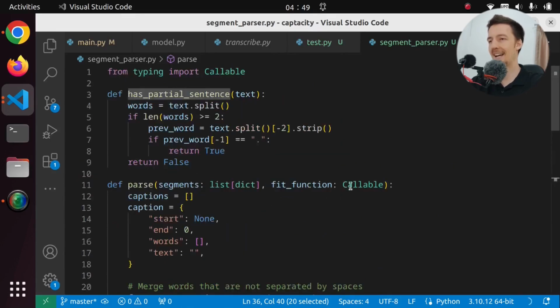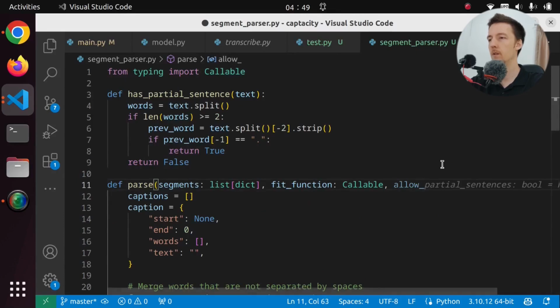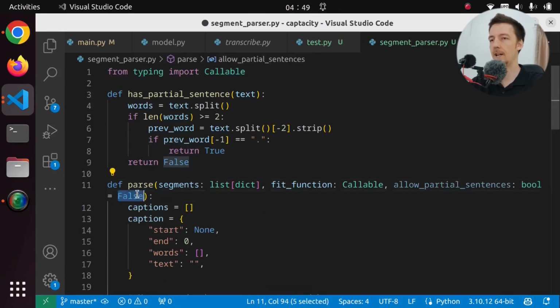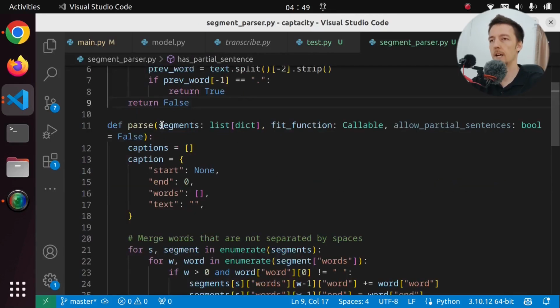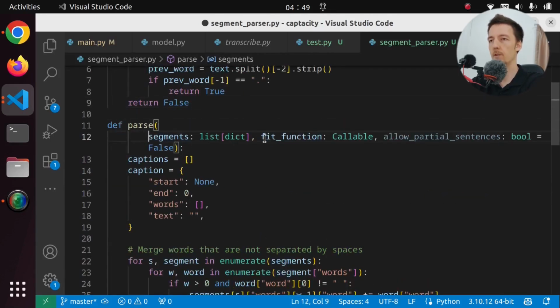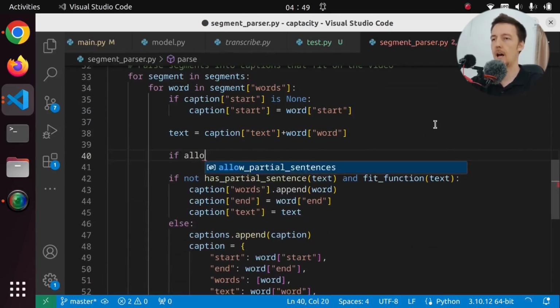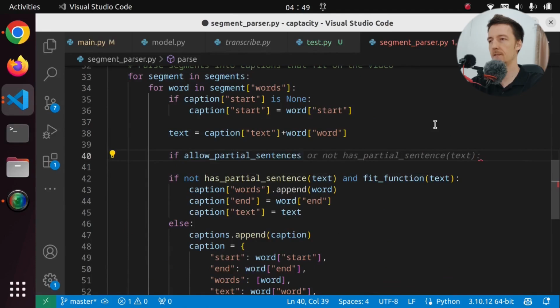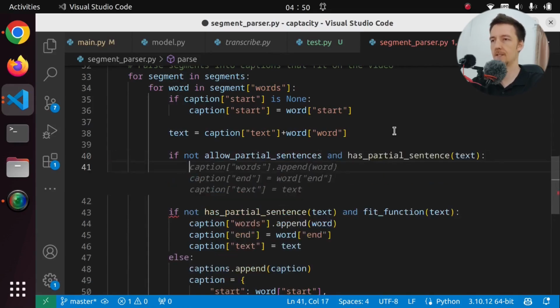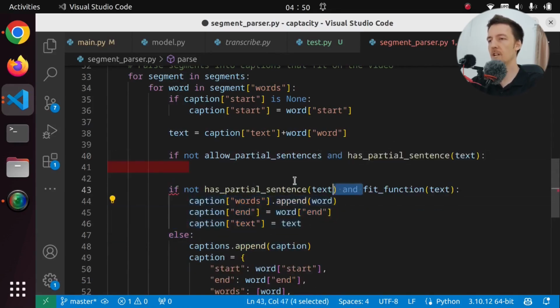So I guess we could add something here like allow partial sentences, and let's set it to false by default. And I guess we can move these on their own lines, and then we can check that. So if allow partial sentences, or in fact if not allow partial sentences and has partial sentences, then we have to do this, but we also have to do that.